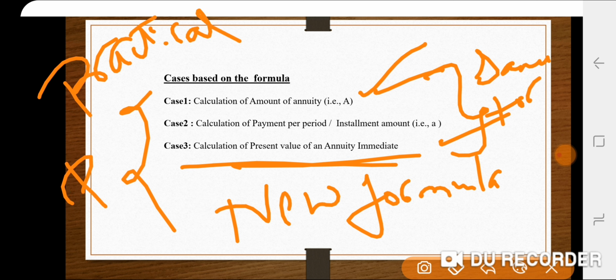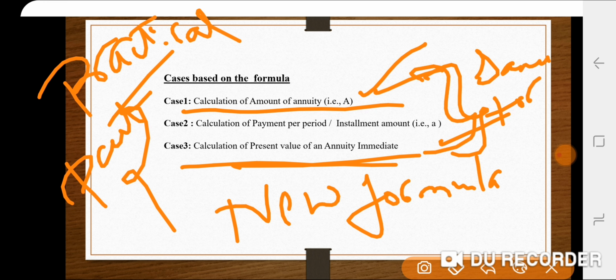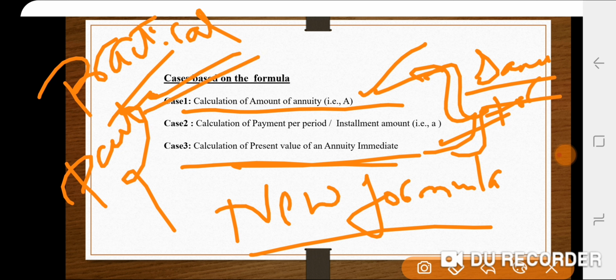The practical part of the concept will be in the next video, where I'm going to teach you about the calculation of amount of an annuity. Don't get confused with this. The first two cases will be solved with the same formula. For the third case, we use a new formula to calculate the present value of annuity. So in the next video, I'm going to work out the sums based on the first case.